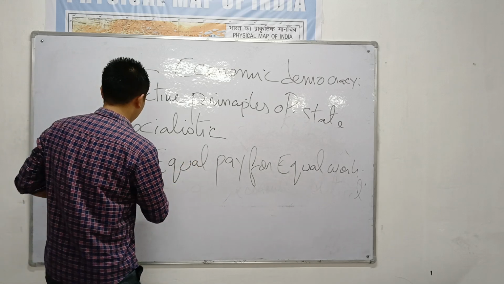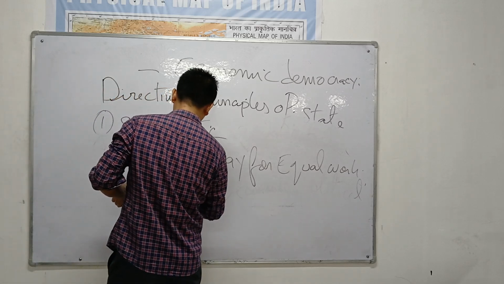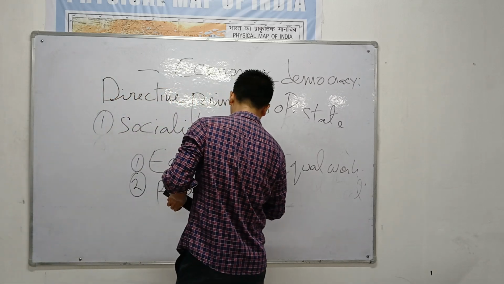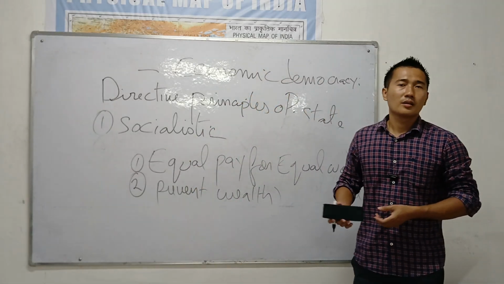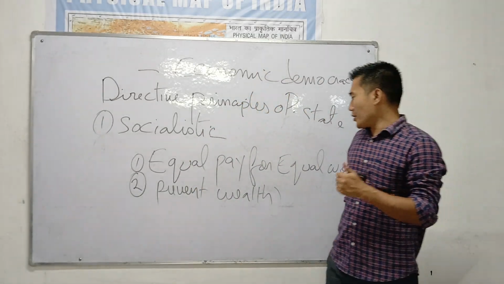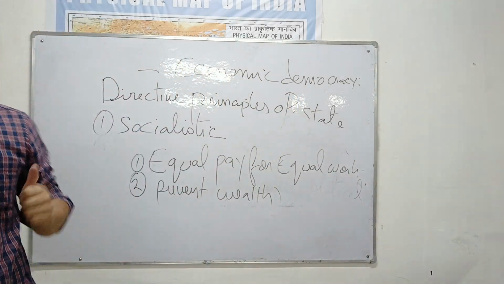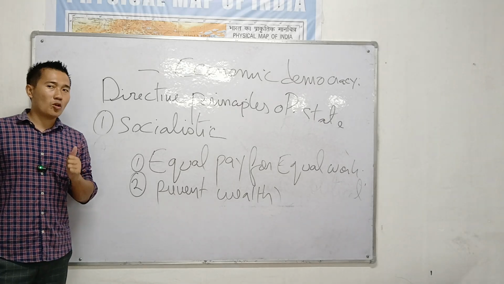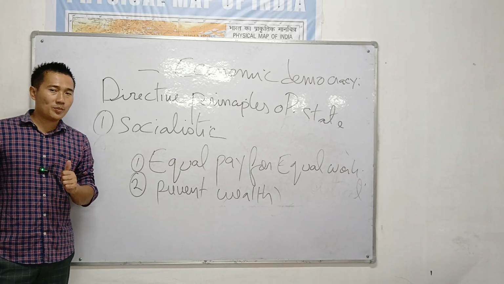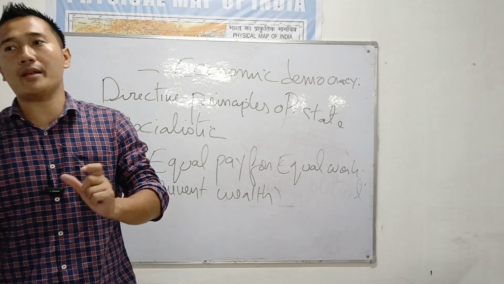Second, to prevent the concentration of wealth in few hands. See, we all know India is corrupted, so they want to prevent that. To prevent the concentration of wealth in few hands.